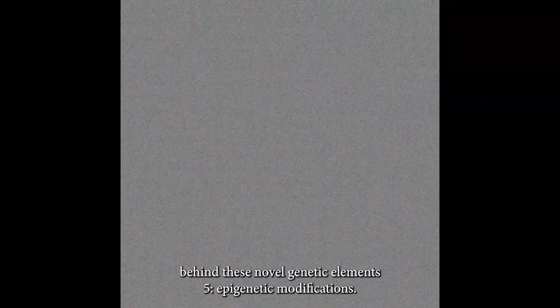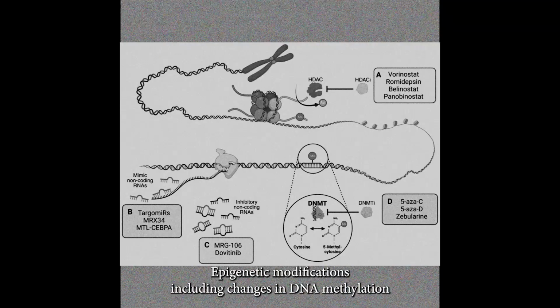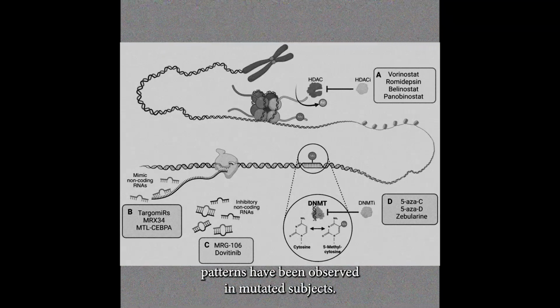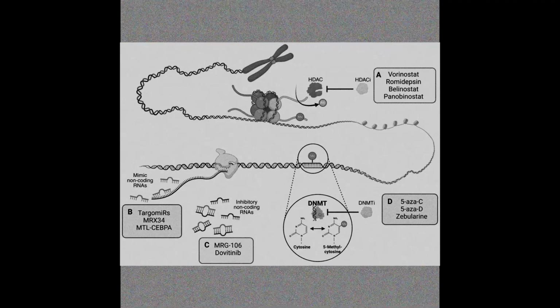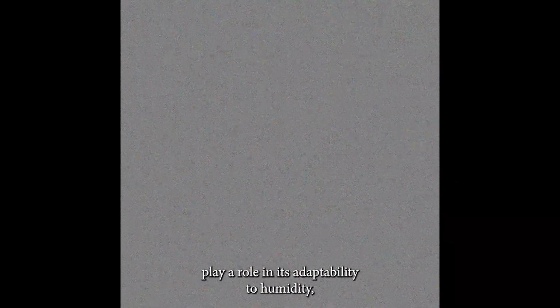5. Epigenetic modifications. Observation. Epigenetic modifications, including changes in DNA methylation patterns, have been observed in mutated subjects. Potential implications. Altered epigenetic regulation may play a role in shaping the subject's response to environmental stimuli and their adaptive capabilities. We have seen this particular part play a role in diets, adaptability to humidity, temperature, and physical mutations to adhere to the environment.